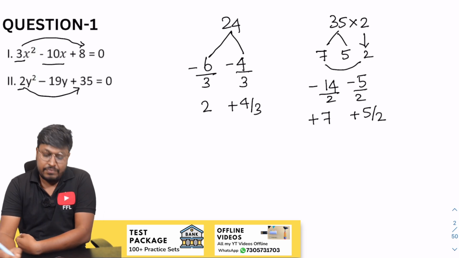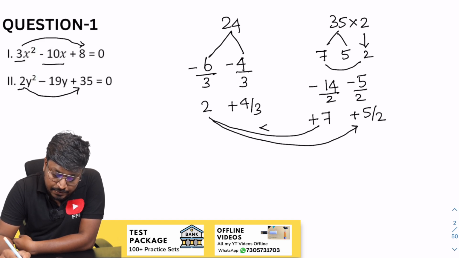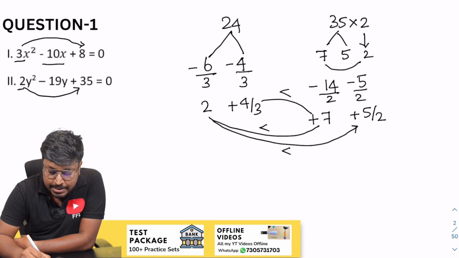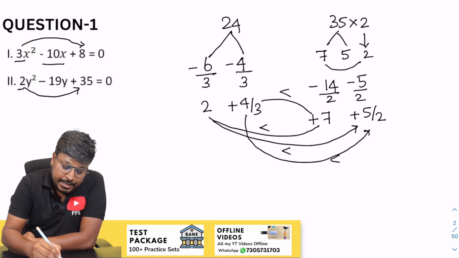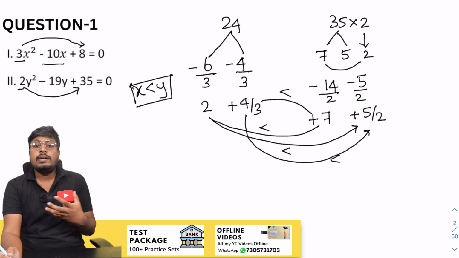So now we have to compare, right? So 2 and 7, 7 is greater than. Then 2 and 5 by 2, again 5 by 2 is greater than 4 by 3. 7 is greater than, so this part is greater than. 4 by 3, 5 by 2: 15, 8, 15 is greater than. So finally we can say that the answer is x less than y, or y greater than x.